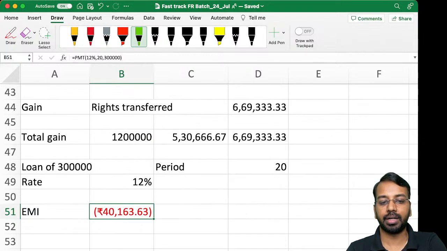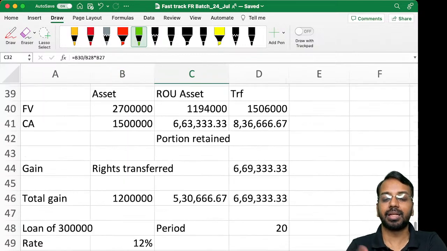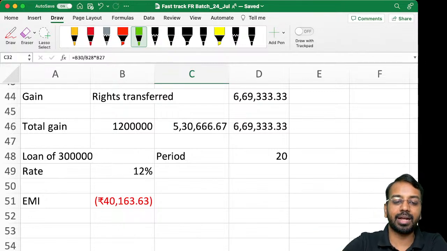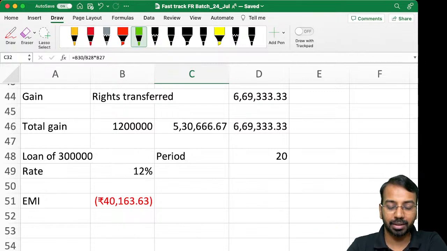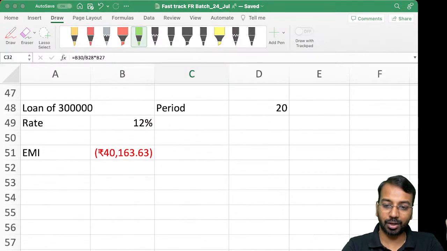40,163, what we calculated here, 160 or 163, that difference is nothing but my EMI for the loan. So whatever the seller has received from the buyer, 3 lakhs is loan, for which EMI is 40,160, and the balance component is the lease payment. Okay, that is how you need to understand. The underlying logic which goes behind that is this particular one.